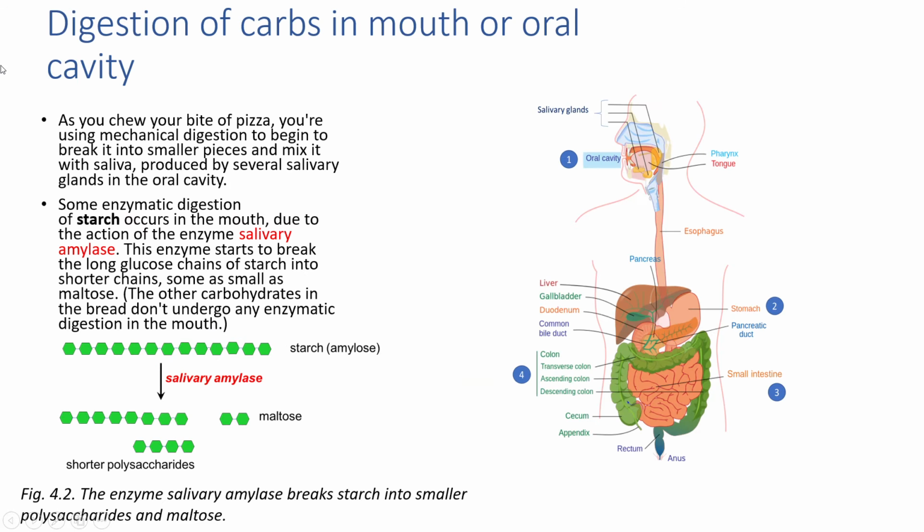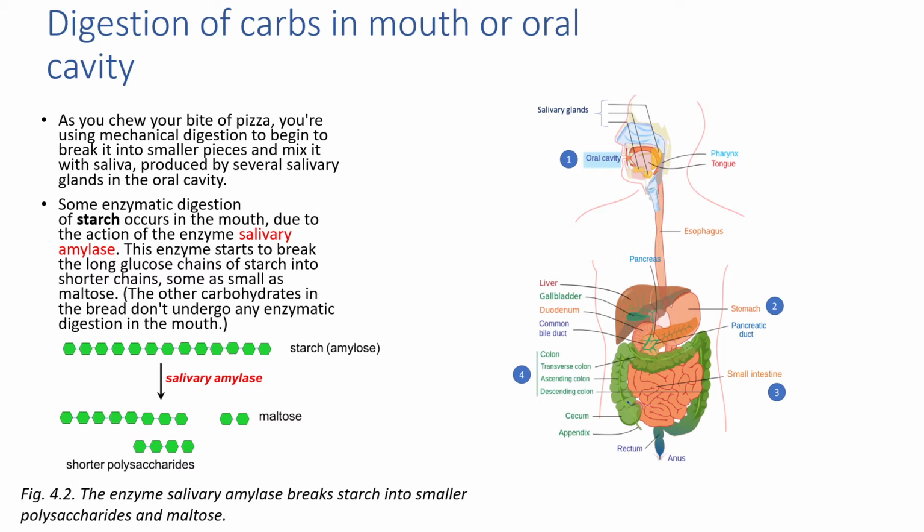In the next part, we are going to know about the digestion of carbohydrate in the mouth or oral cavity. As you chew a bite of food, you are using mechanical digestion to begin to break it into smaller pieces and mix it with saliva produced by several salivary glands in the oral cavity. Some enzymatic digestion of starch occurs in the mouth due to the action of an enzyme like salivary amylase. This enzyme starts to break the long glucose chain of starch into shorter chains as small as maltose.